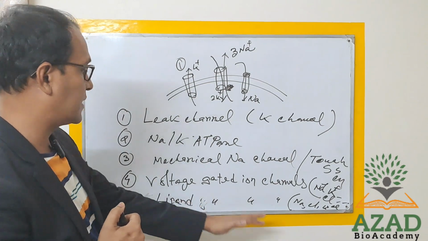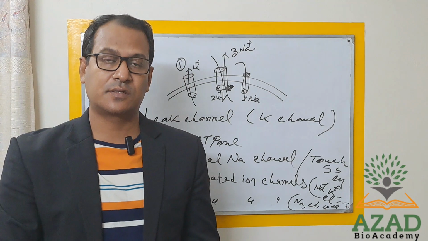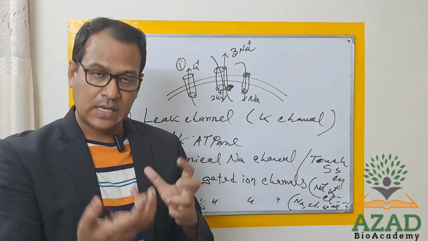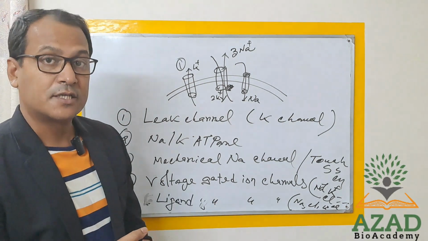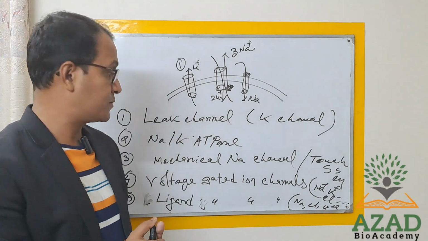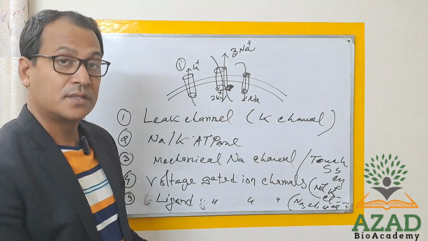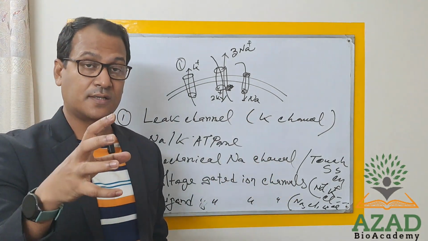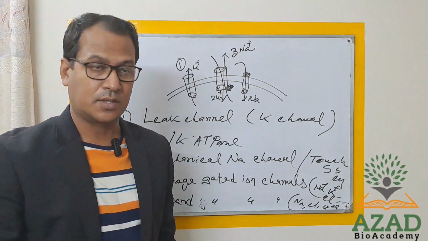And the ligand gated ion channels, the ligands are basically neurotransmitters, hormones, and other biochemicals which work on a specific receptor, and that receptor will control the ion channels. Okay, so this is the basics of ion channels which are basically responsible for the action potential.